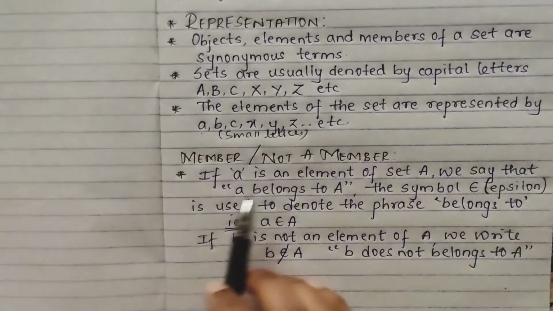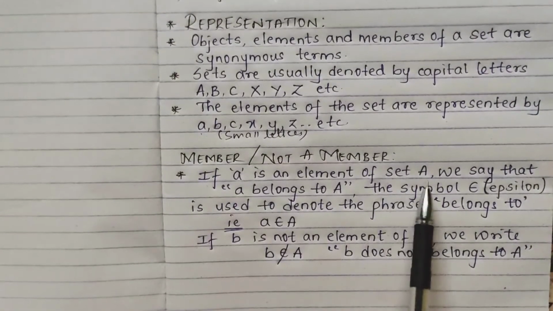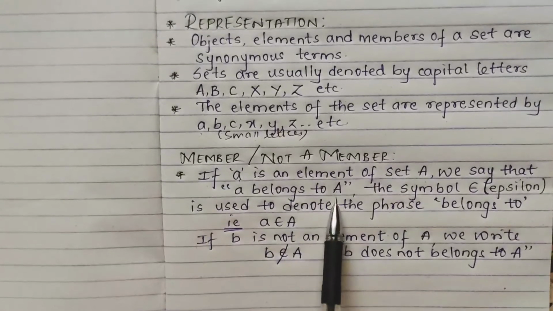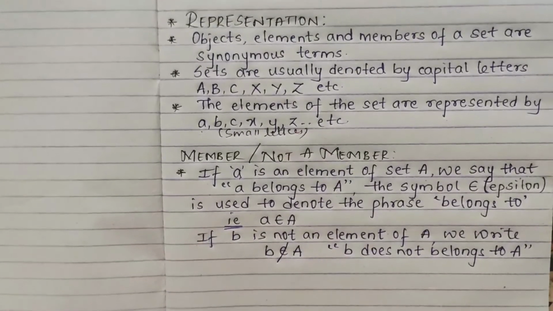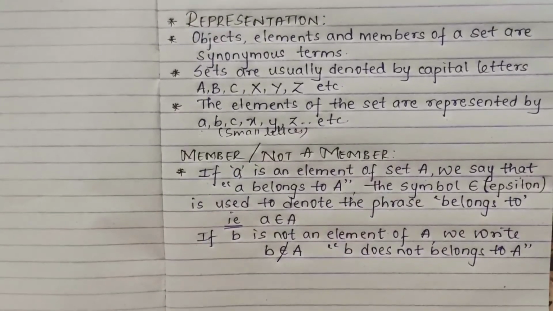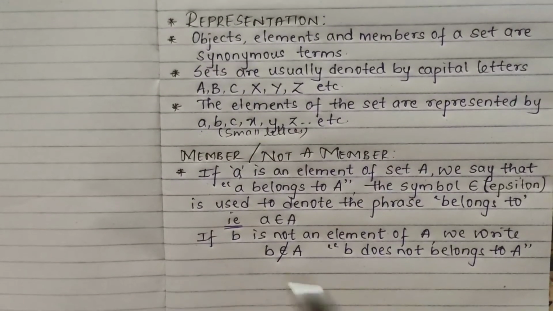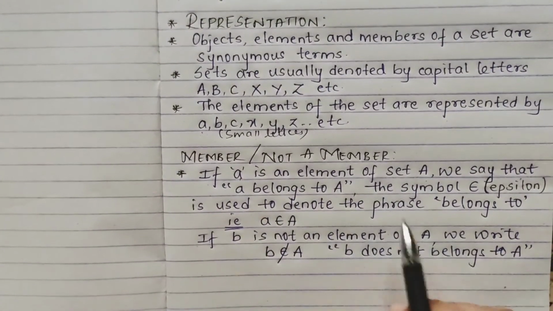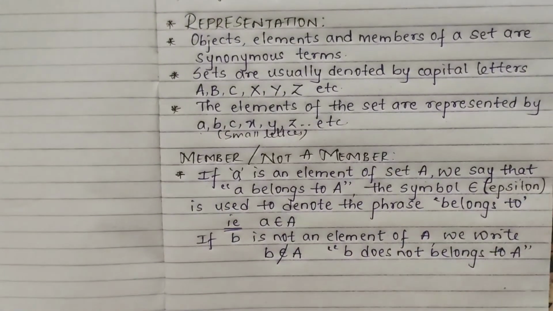Next comes member or not a member. For example, if a is an element of set A, we say that a belongs to A. Suppose Kaveri is a river of India. You say Kaveri belongs to India. But you can't write such a long sentence for everything, it becomes a very big sentence. So to replace this phrase belongs to, there is a symbol called epsilon.